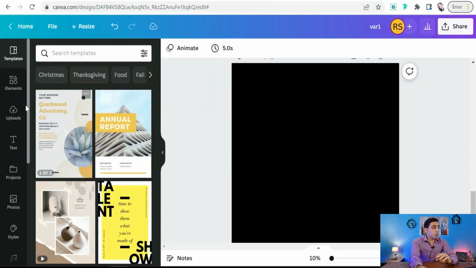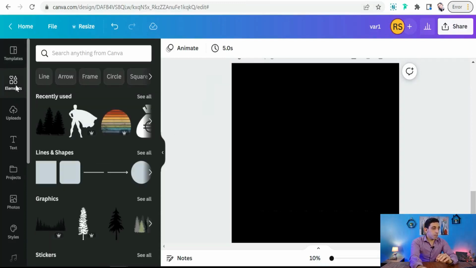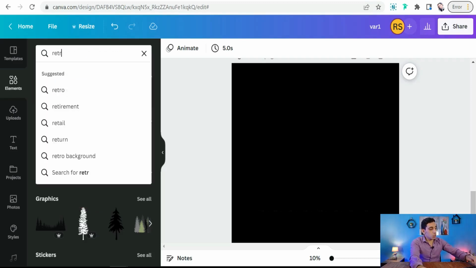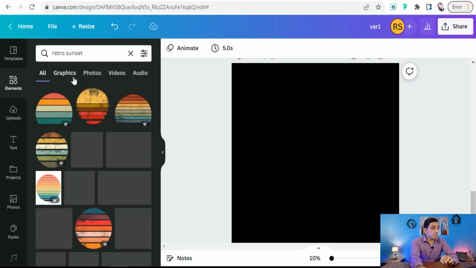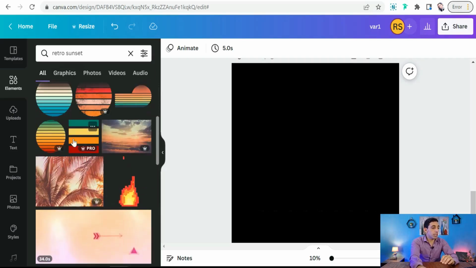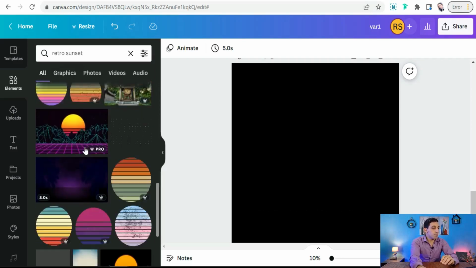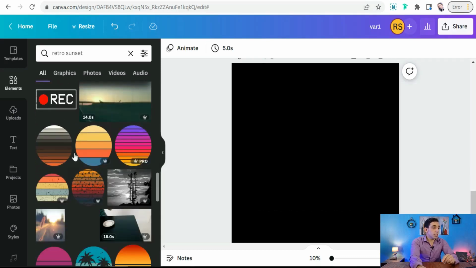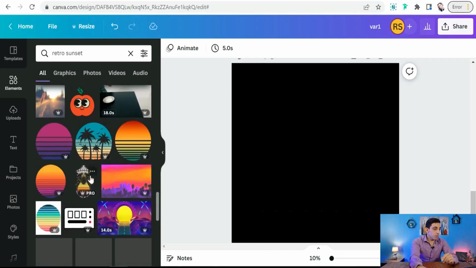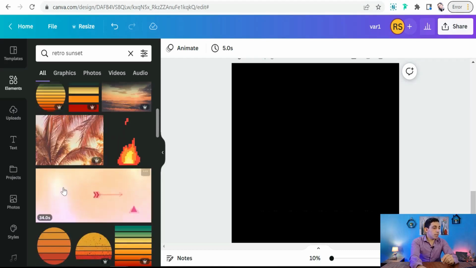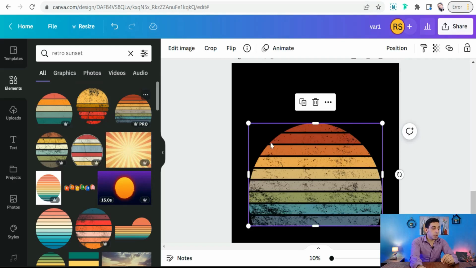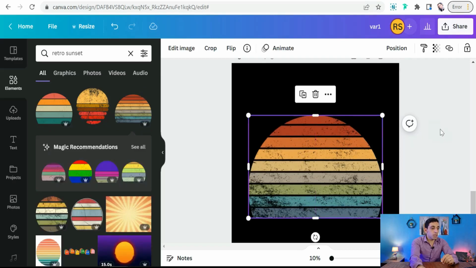And now we can go to elements, and you can look for something like retro sunset. As you see, you'll find here a huge amount of retro sunset, vintage sunset, with some gradient scheme. So we can pick out one of these beautiful graphics. I would prefer this one, for example, quickly, as you see.